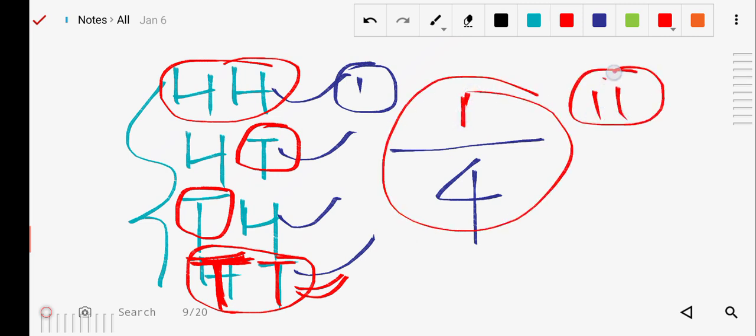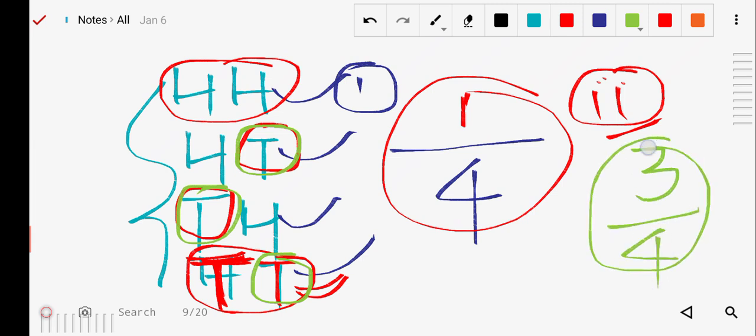Number two is tail at least once. At least one tail means one tail or two tails. So how many are there? Three. The favorable conditions are three, and the total is four. So the probability of getting at least one tail is 3/4.